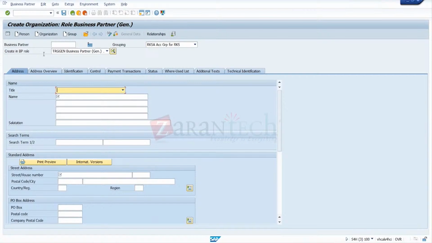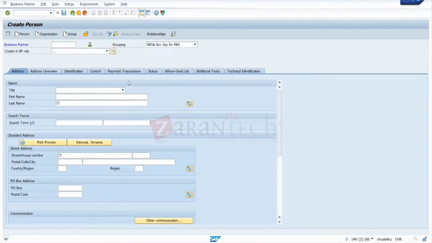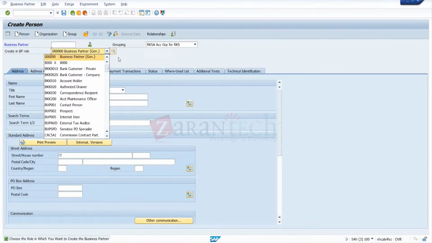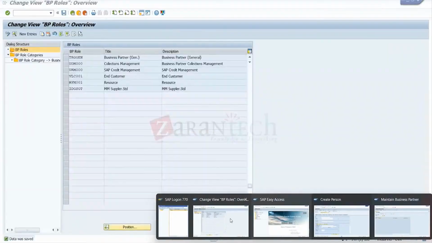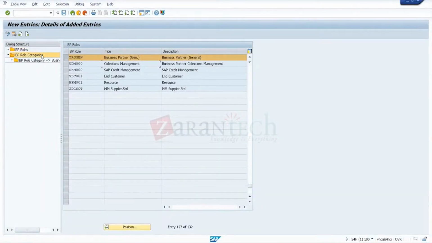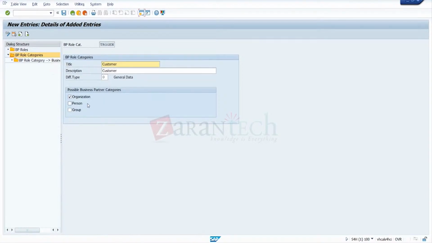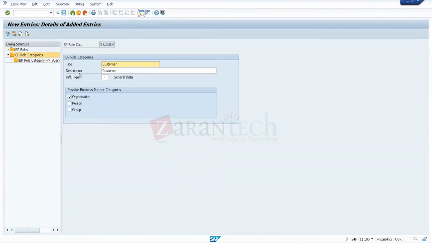See the role category, this one. Now we take only organization, the general data. So there is one more thing, one more setup, that we can link. So if you go here.